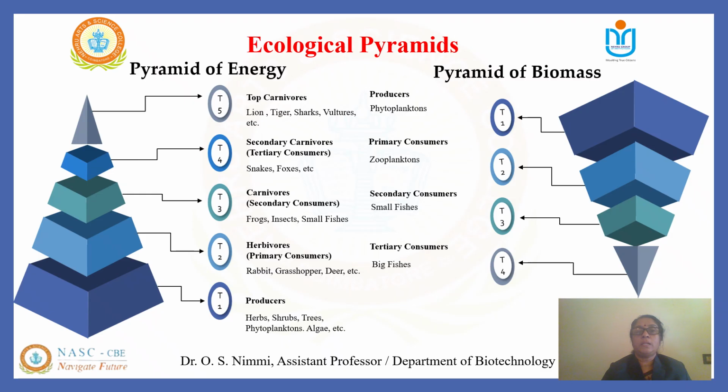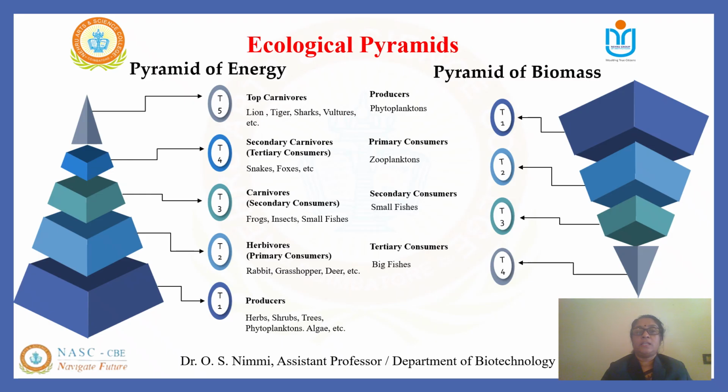For example, in a pond ecosystem, the producers, for example phytoplanktons, have a very short span of life, but you find them in greater number and with a rapid turnover rate, that is, they get replaced by new plants. Thus, at a given time, their total biomass is less than the biomass of the herbivores they support.